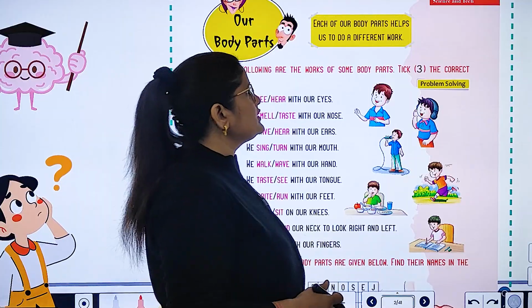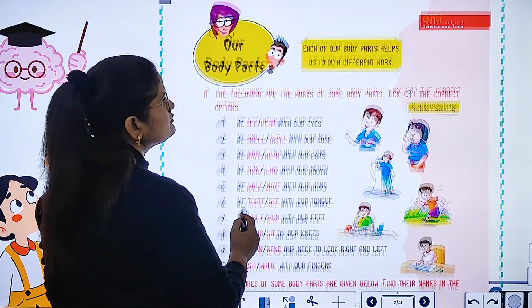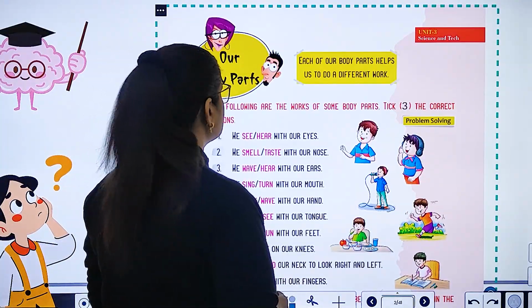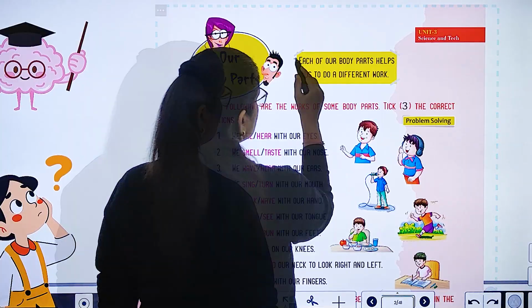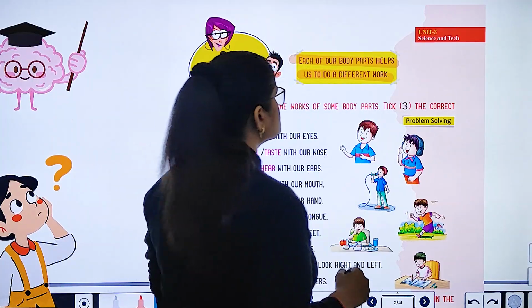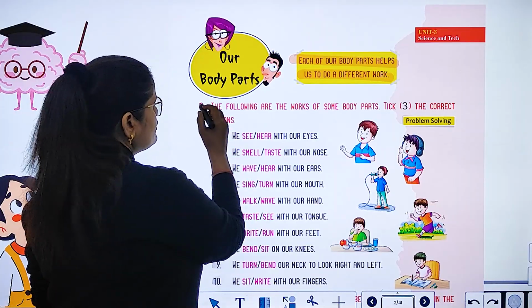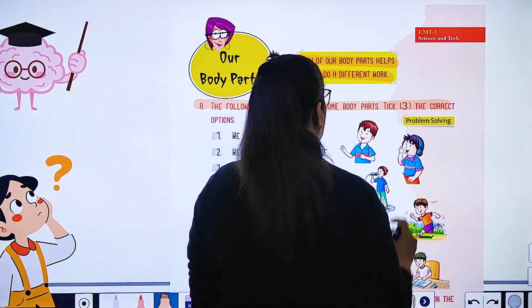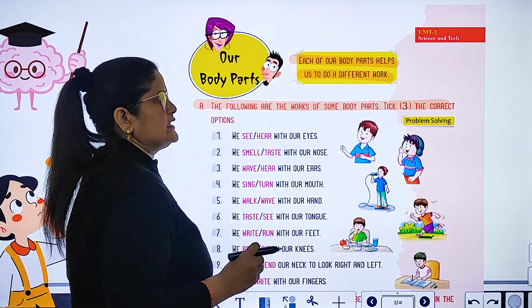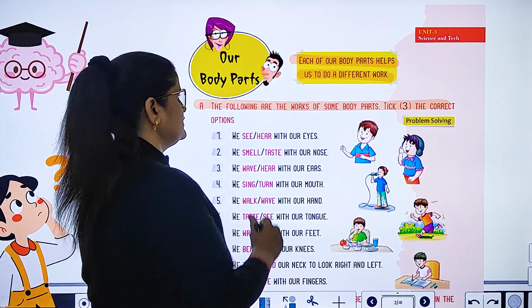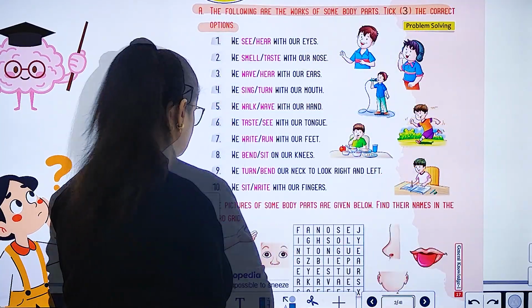Today, let's start GK Unit 3, Science and Tech. Our body parts. Each of our body parts helps us to do our different works. So, the following are the work of some body parts. Tick the correct options. So, let's start. Number 1.